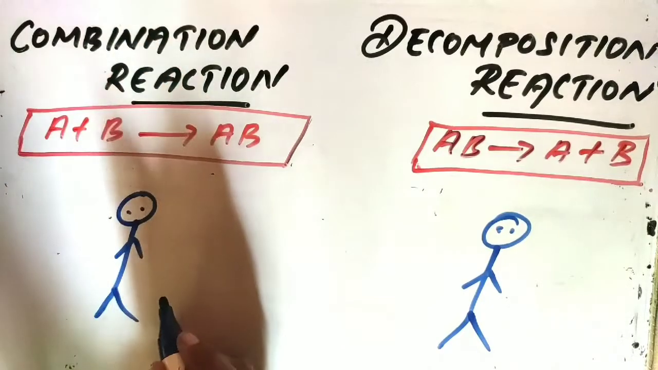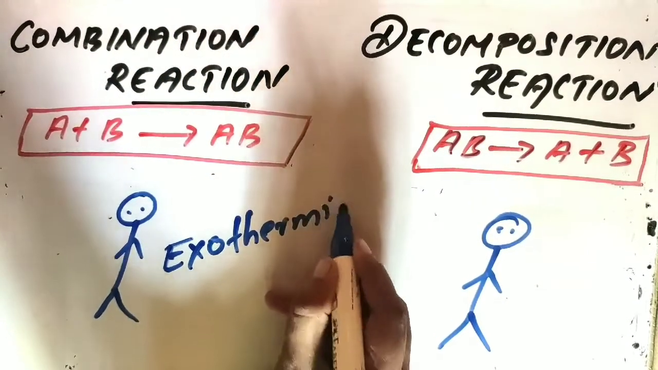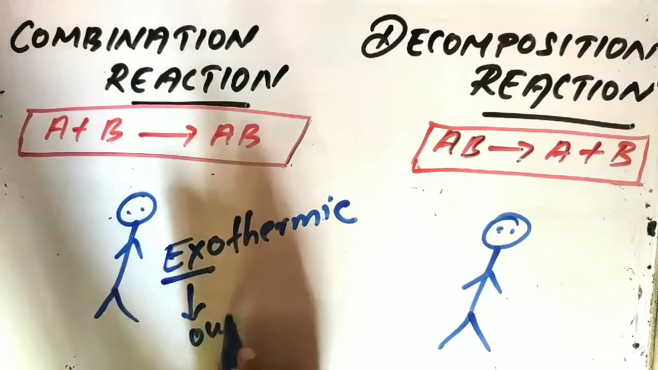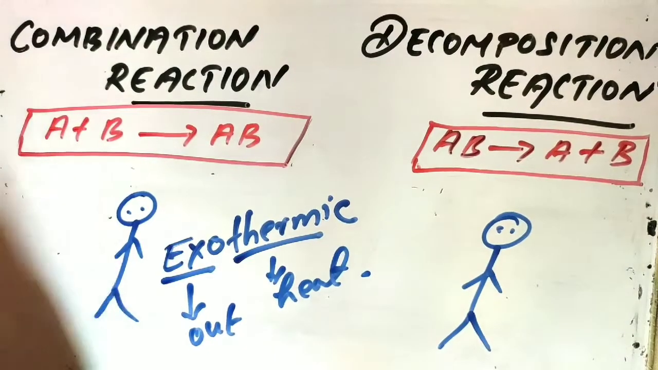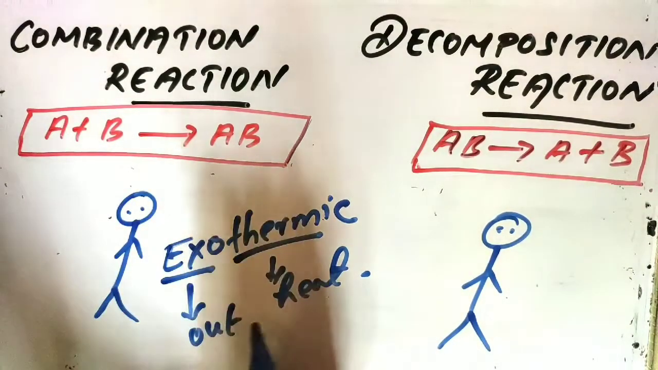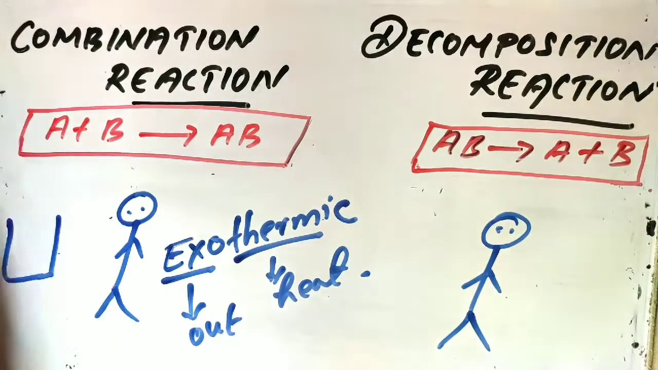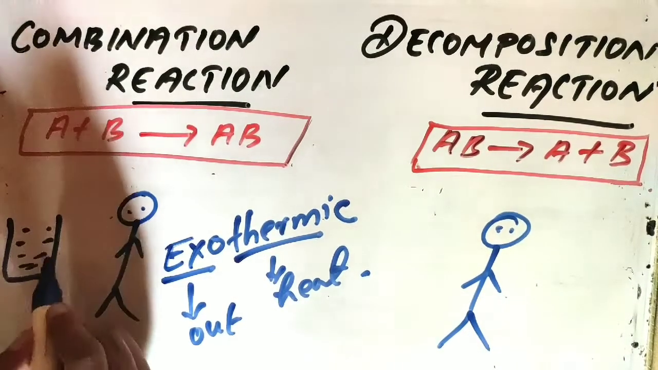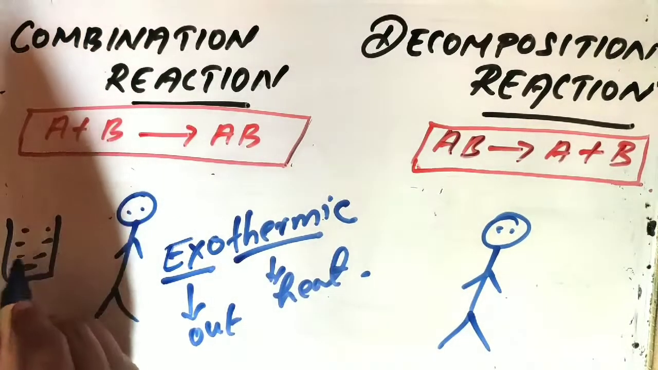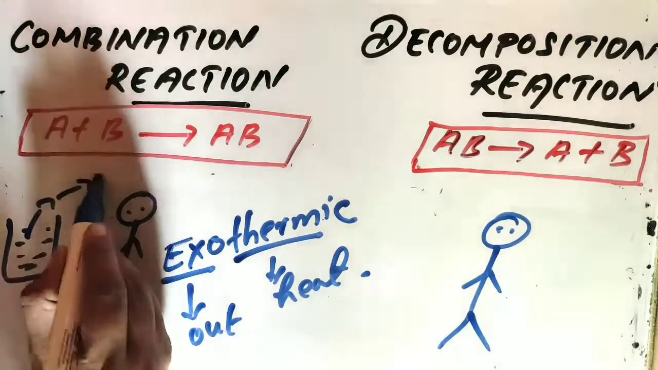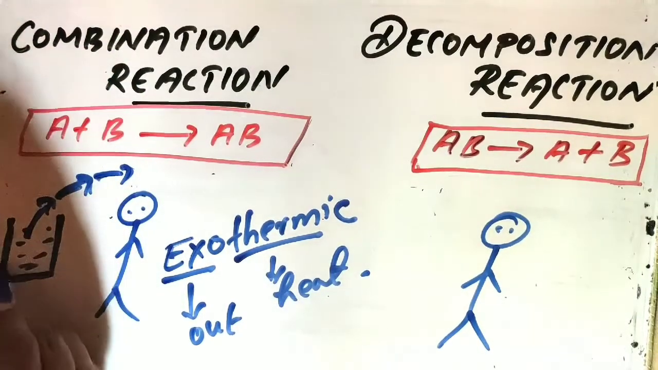Most of the combination reactions are exothermic reactions. So what do you mean by exothermic reactions? Exo means out. Thermal means heat. So heat is given out. So in most of the combination reactions you can see heat will be given out. When you are doing an exothermic reaction in a beaker, you can see after some time the beaker will become hot. Why is the beaker becoming hot? Because the heat is being given out, or the heat is evolving.